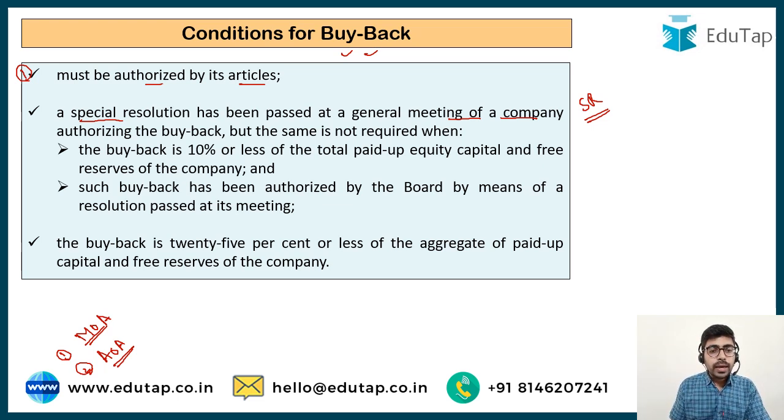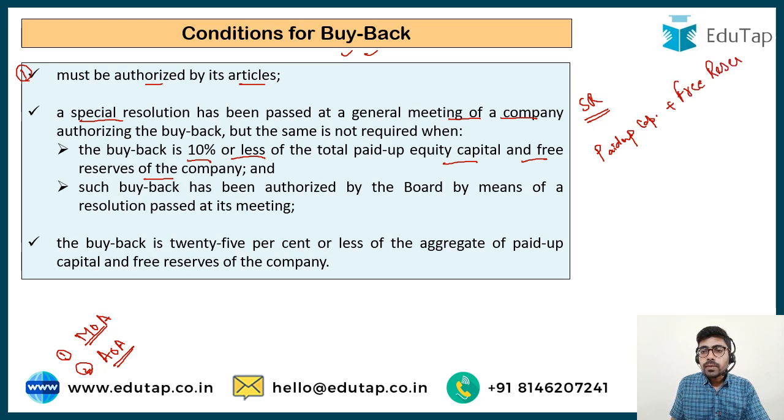When the buyback is 10% or less of the paid up capital plus free reserves, that is, 10% or less of the total paid up capital and free reserves of the company, if you want to do a buyback up to 10% of this total, you need not pass a special resolution.